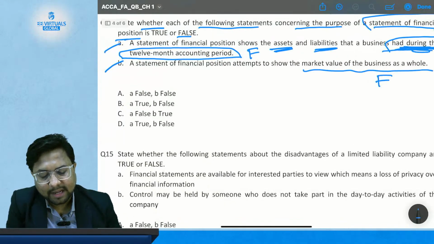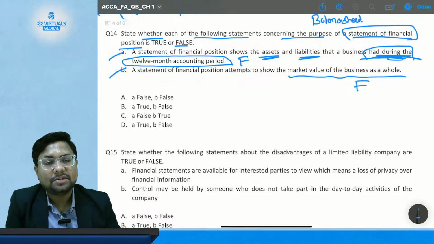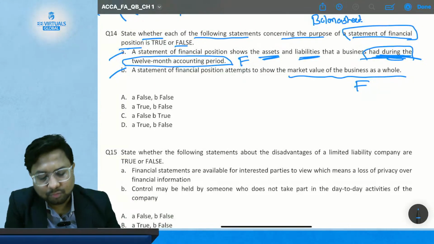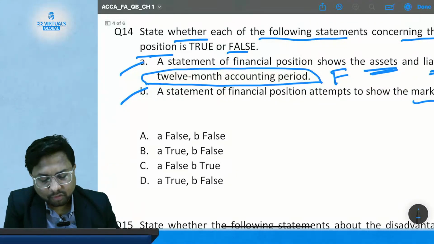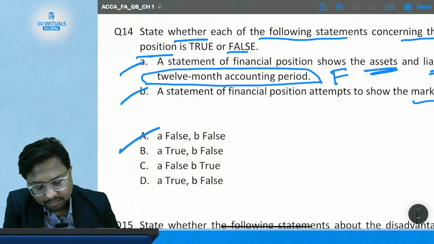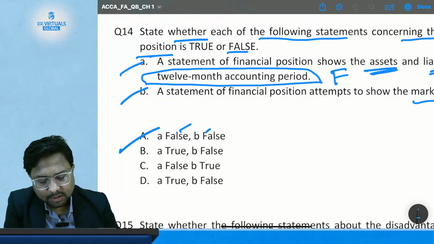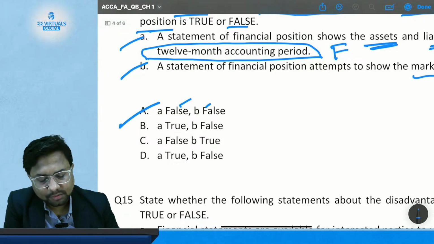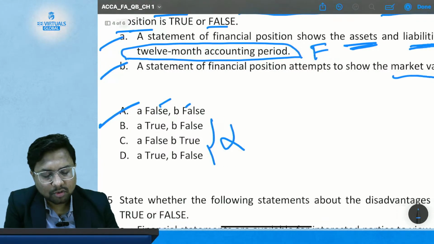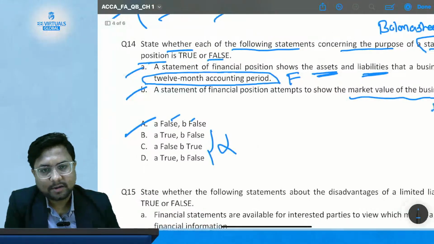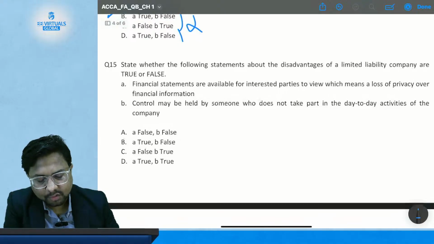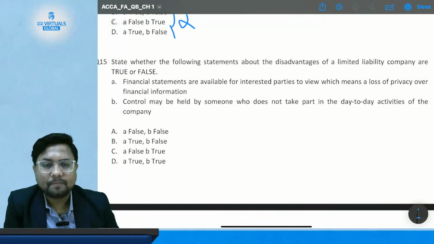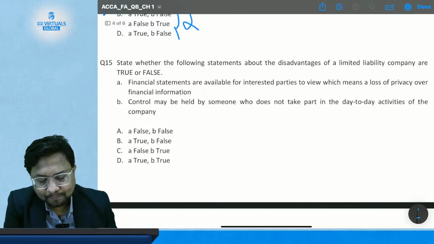So this statement is also false. Okay, so both statements A and B are false in the light of the statement of financial position. So your correct option should be where both statements are false. So option number A is correct because both are false, and in options B, C, D, either one is true, or one is false. So these options are wrong. Only option number A is correct. Okay. Now comes question number 15.